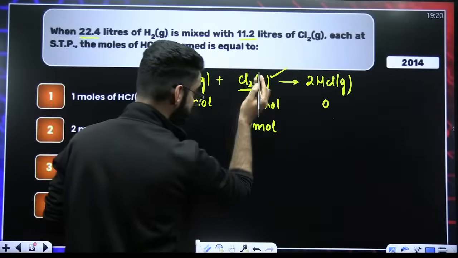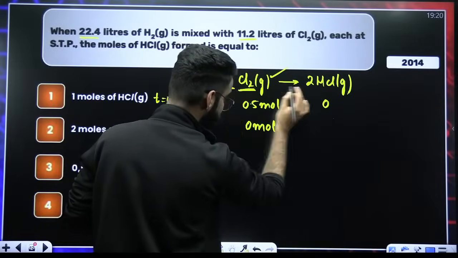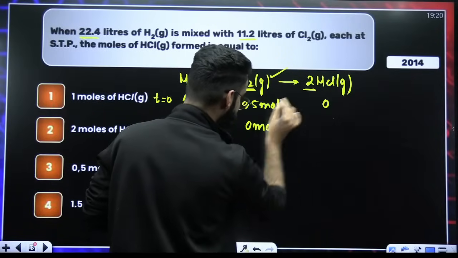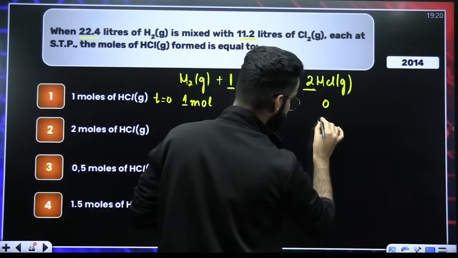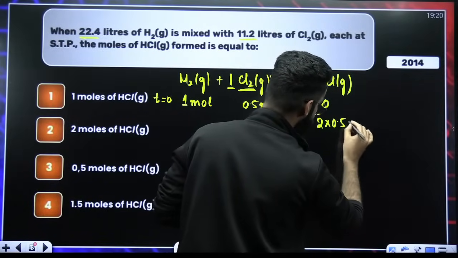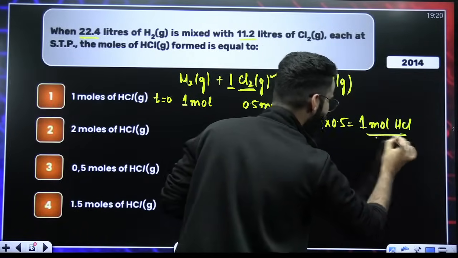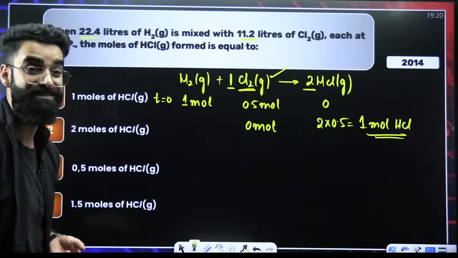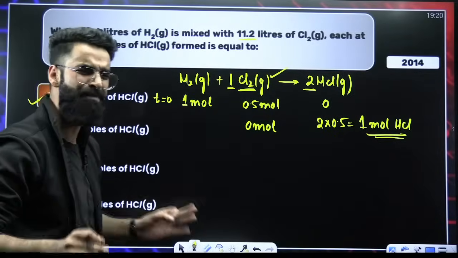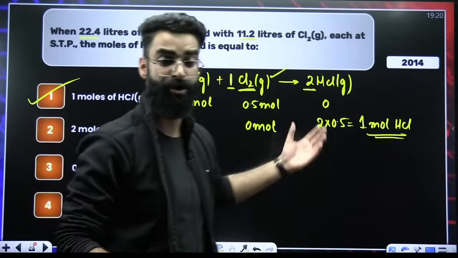Now, my dear students, as per stoichiometry, 1 mole of limiting reagent gives us 2 moles of HCl. Therefore, 0.5 moles of limiting reagent will give us 2 multiplied by 0.5, which comes out to be 1 mole of HCl. So at the end of the reaction, 1 mole of HCl is formed. With the help of the simple limiting reagent concept, you can solve this sort of question.